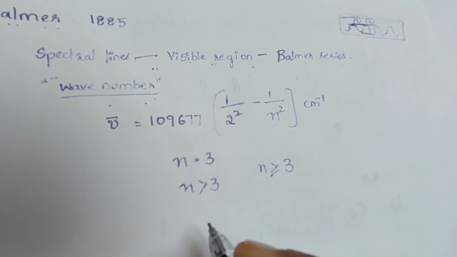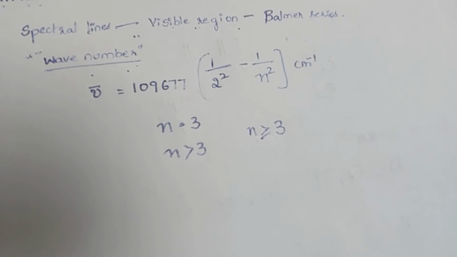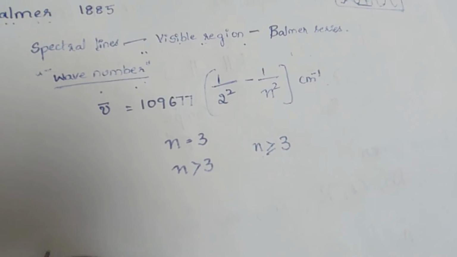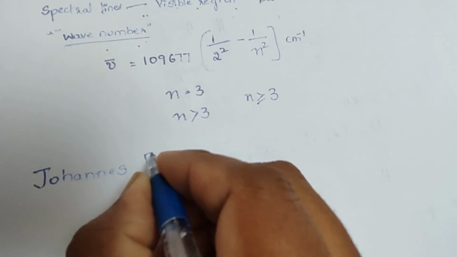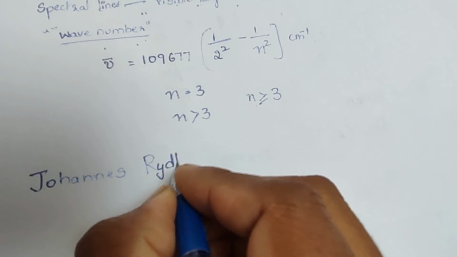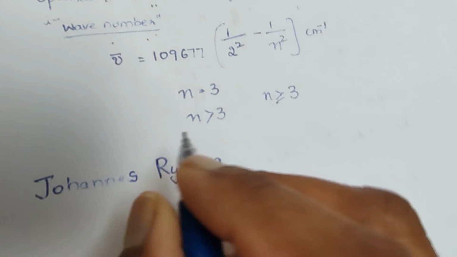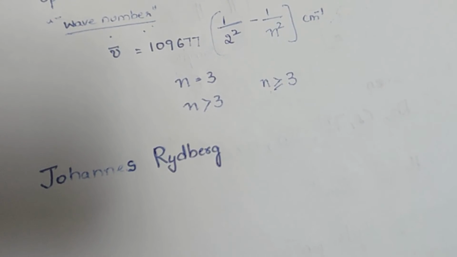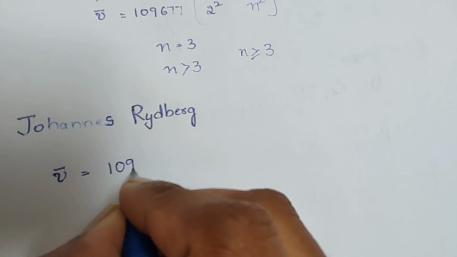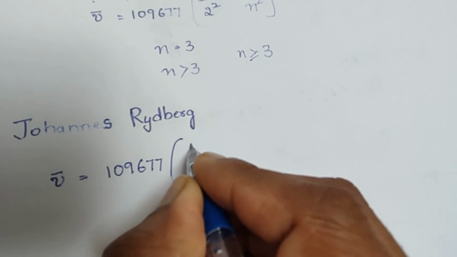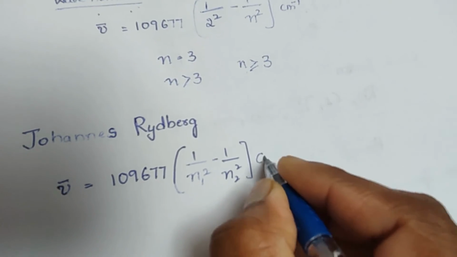And then later the Swedish spectroscopist, the Swedish scientist who was working with spectroscopy, by the name Johannes Rydberg, noted that he observed all the series present in the hydrogen spectrum, and then he gave an expression: ν̄ is equal to 1,09,677 × (1/n1² − 1/n2²) centimeter inverse.